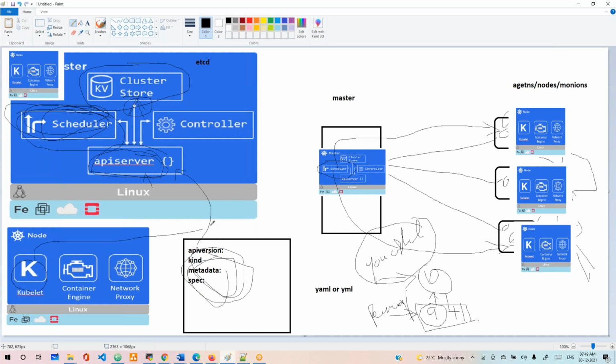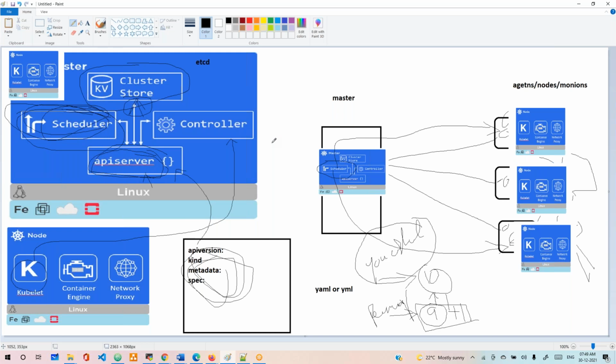Hey controller manager, one container has gone down in my node, can you please check? Understand what I mean? Now, what will the kubelet do? It won't do anything itself. If anything goes down, it will run and tell the controller manager, "Hey manager, one container has gone down." The controller manager says, "Okay, cool, I'll take care of it."